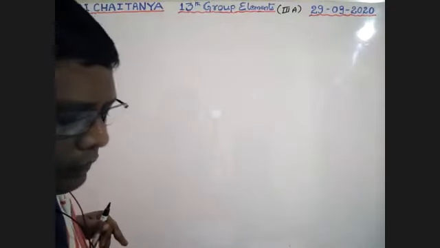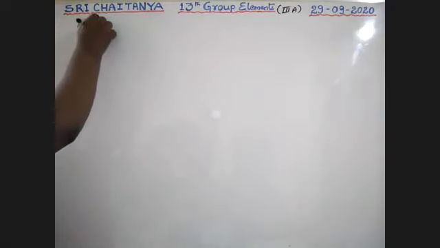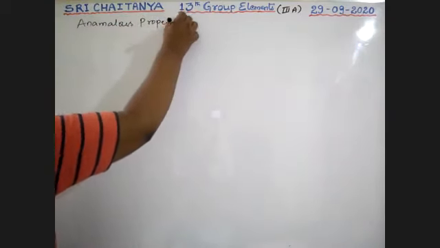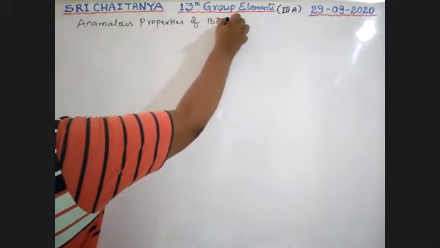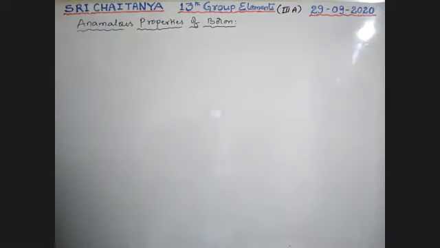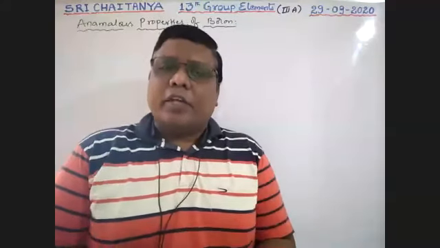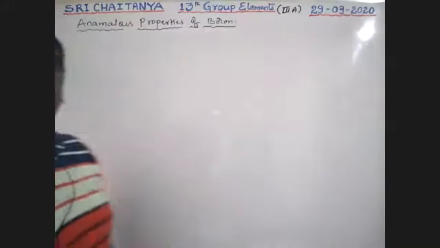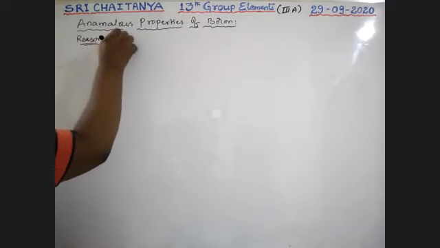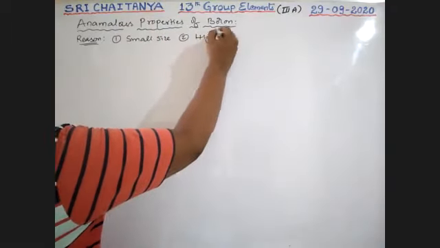Now, next topic, anomalous properties of boron. Why does the first element behave differently from the rest of the elements in the group? Because of a number of reasons. Yes, we all know. And the first one, what is the reason? The first reason is small size. Second one, high charge density.